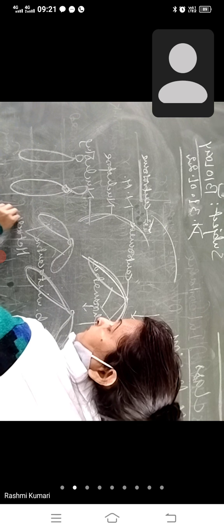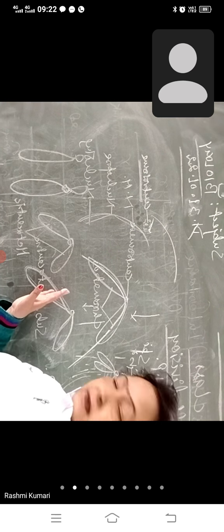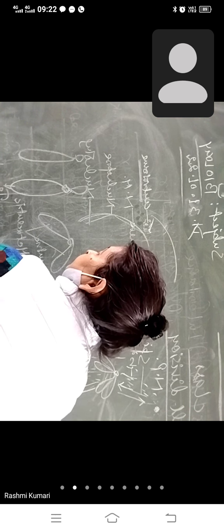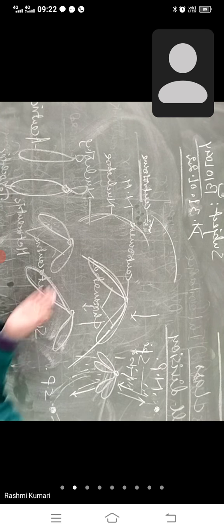Is that clear? And this is metacentric. If you want, you can write, otherwise, if not clear anything, again I will repeat, don't worry for that. And this is telocentric. And this is acentric. ठीक है? So these are the types of chromosome.